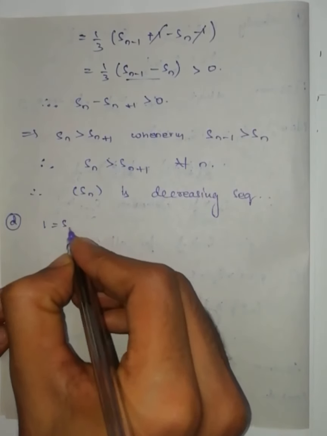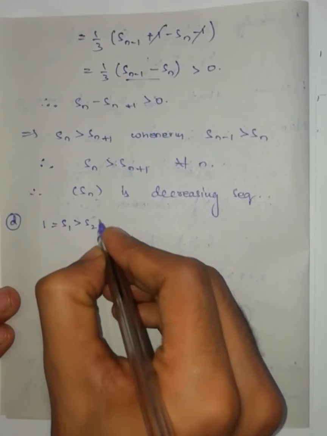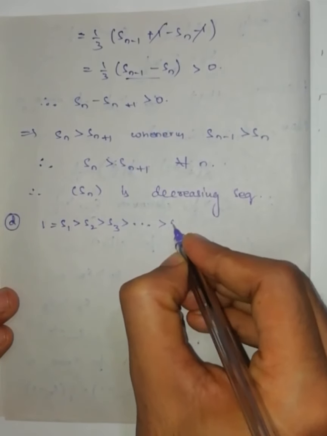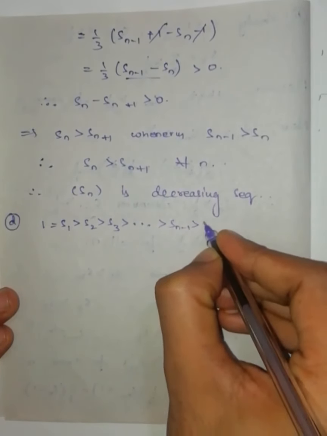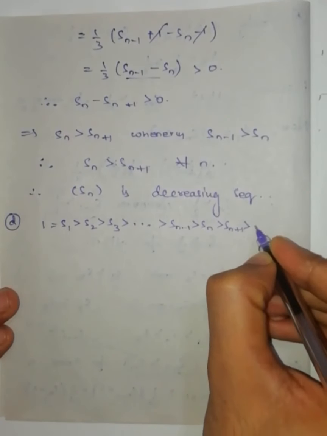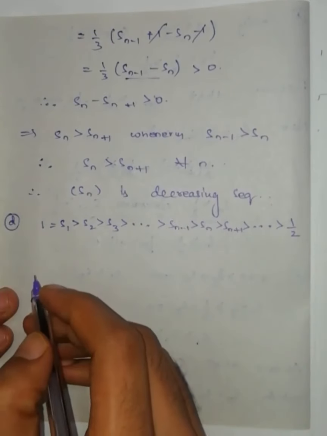Now fourth one. 1 is equal to S1, and just now we got that S1 is greater than S2, S2 is greater than S3, and so on, Sn minus 1 is greater than Sn, Sn is greater than Sn plus 1. All of these, from the second part, are greater than 1 by 2.